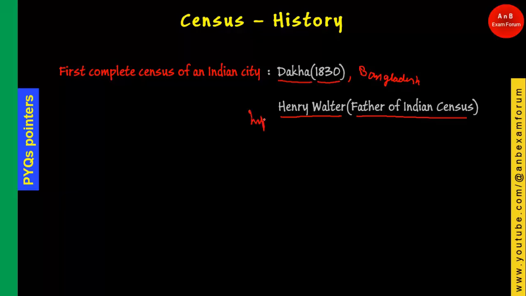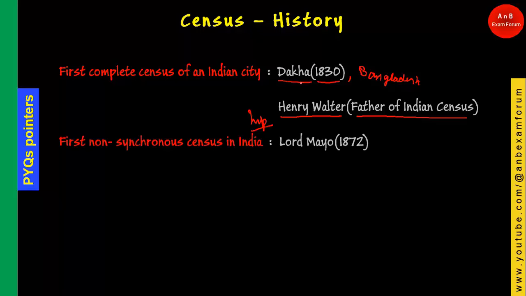Got it? This is very important. So the father of Indian census is Henry Walter, and the first complete census of any Indian city was conducted in Dhaka.